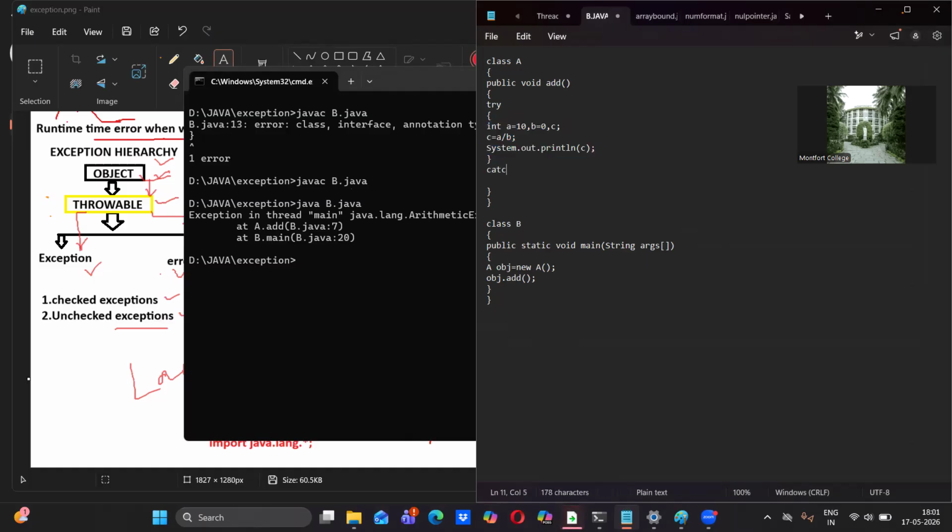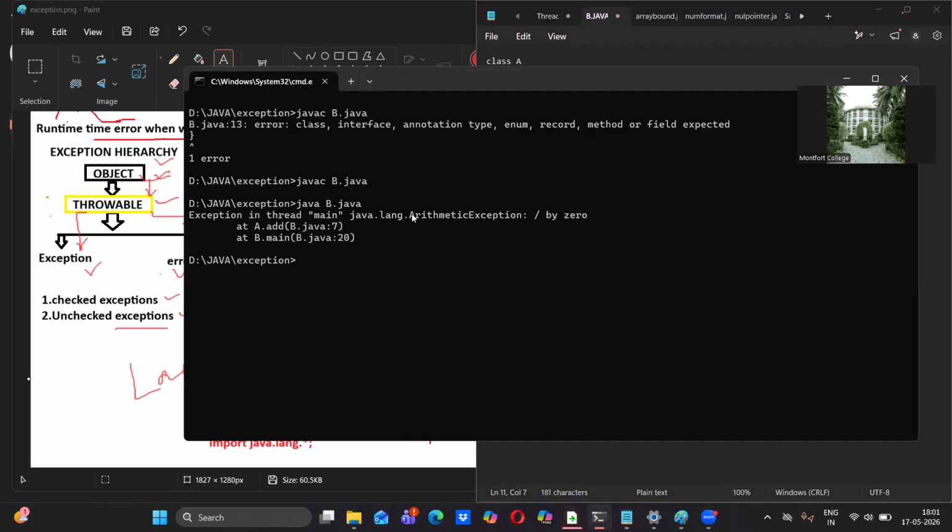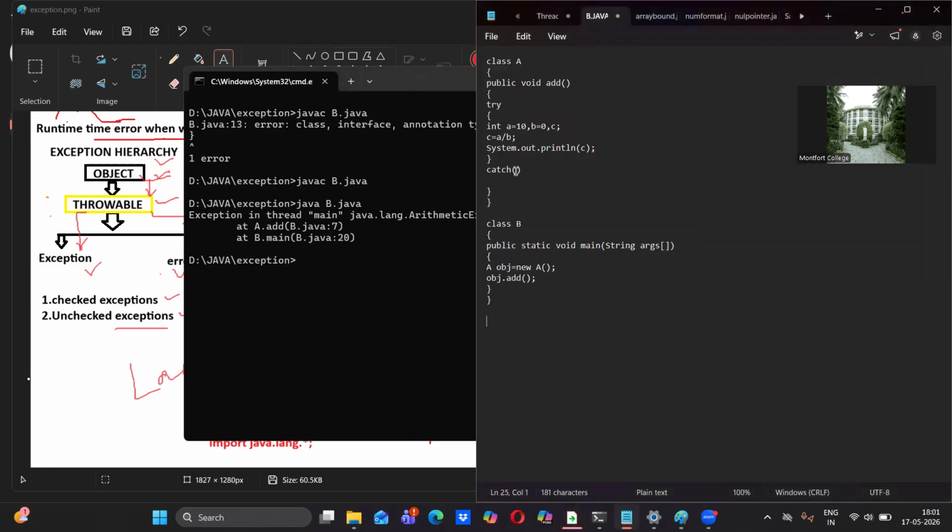So after this, very immediately, catch block open and close. And what we have to give in this? What exception is it throwing? ArithmeticException, right? This we will copy and paste here, space e. Okay, we have to create an object for this. After this, catch block open and close. In the catch block, we have to give one statement which is going to handle it if any problem occurs during the execution.